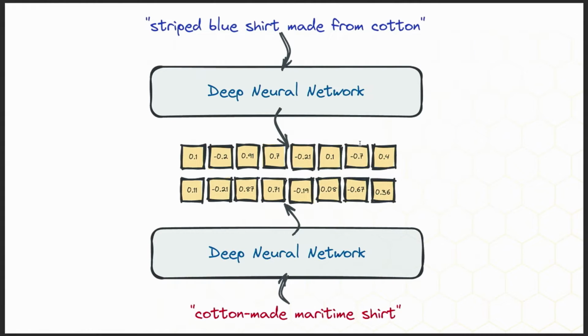Embeddings are a way to essentially take things and turn them into numbers. In our case, we're taking sentences, or you could take words or paragraphs, and turn them into an array of numbers between 0 and 1. Here we can compare a cotton-made maritime shirt, which is apparently really close to a striped blue shirt made from cotton. I don't know what they would call my shirt, but I don't think it's a maritime shirt. But the embeddings allow us to compare how close those are in the vector space, so we can more easily retrieve the data.